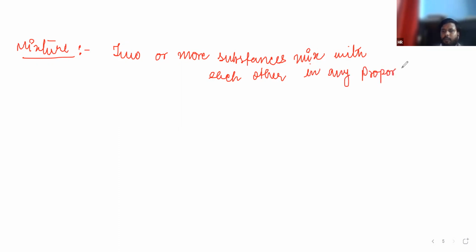This will be the best point to differentiate between compound and mixture. In a mixture we can mix anything in any proportion, and a compound is always mixed in a fixed proportion.